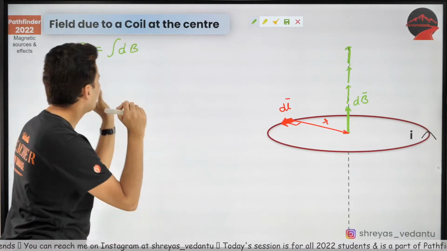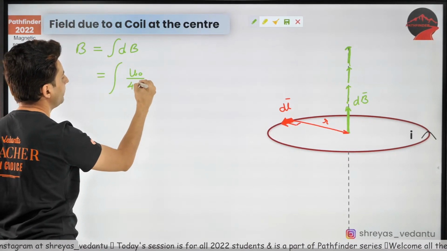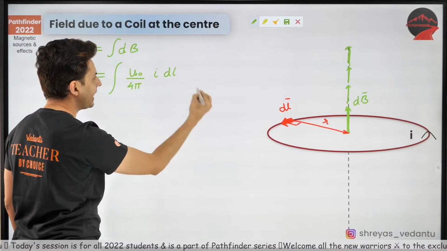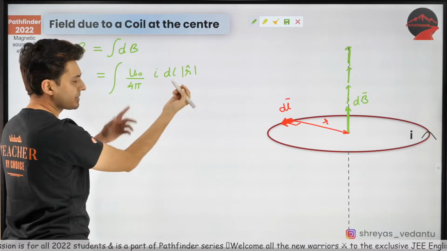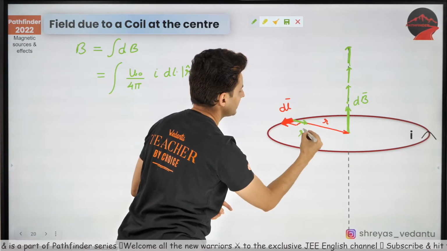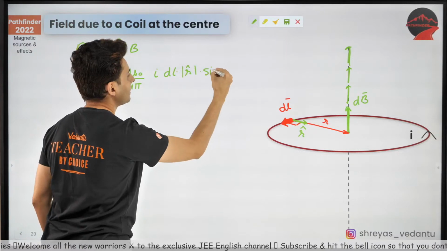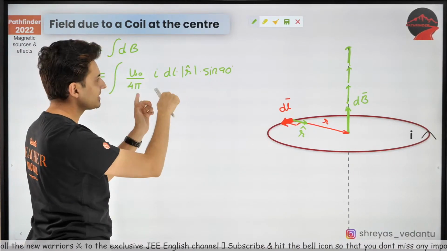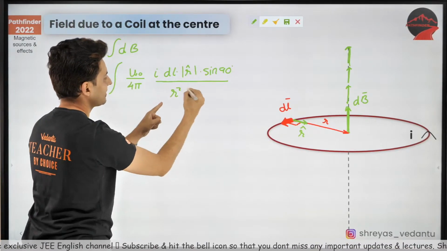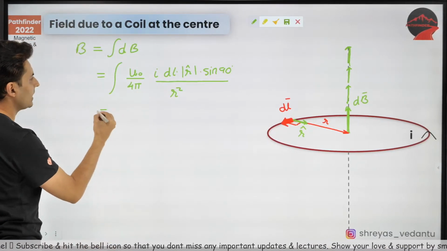Okay. So what is the value of that dB? Well, it's mu naught by 4 pi, I is the current, dl is dl, r hat's magnitude into, remember this, r hat is always needed. That's how the Biot Savart's law was: I dl cross R into sine 90. Why sine 90? Because cross product means AB sine theta. So theta was 90 degrees divided by R square. Remember, on the top you always had that unit vector.